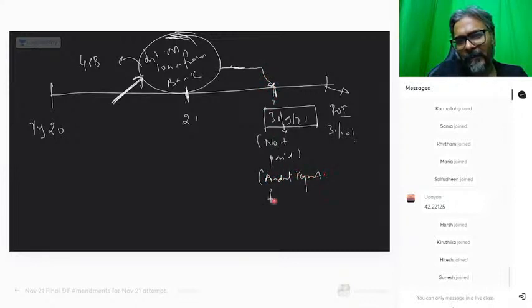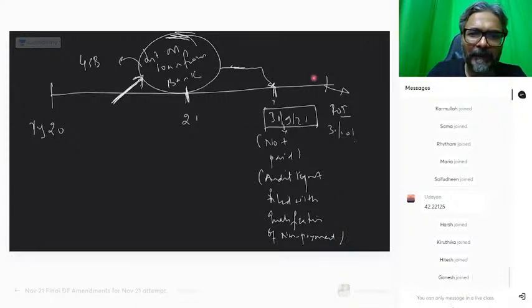Audit report will be filed with qualification of non-payment. ये होगा ना? Non-payment की qualification कर दोगे आप in the audit report. You will make a qualification in the audit report, but then the payment is made somewhere over here, in between. Payment made. अब बताओ क्या?